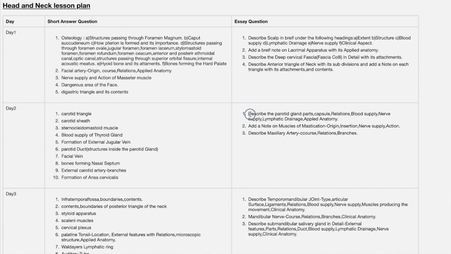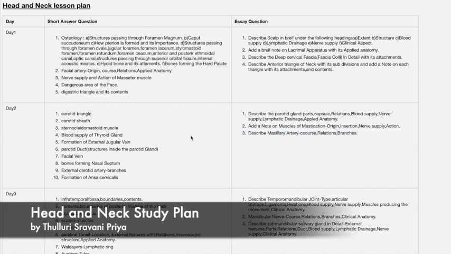Next we'll see day 2. In day 2, essay questions listed. 3 essay questions are there. One is the parotid gland. Next question is muscles of mastication. This is also important. And the third one is maxillary artery. So first we prepare for the parotid gland. Next, muscles of mastication. After that, you can prepare for the maxillary artery. These 2 are very important questions, parotid and the muscles of mastication.